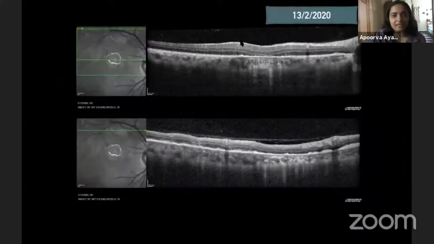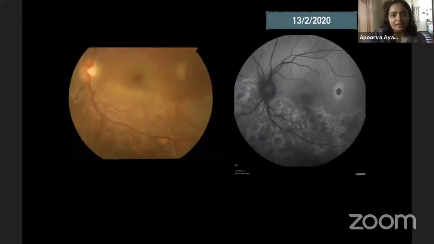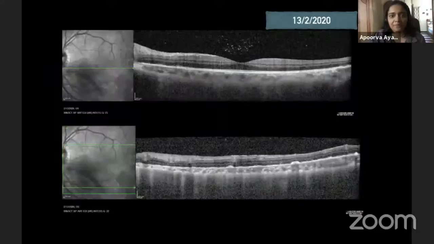This is the OCT. We can see that the scan passing through the healed area has a collapse of the outer layers, and the scan passing through the active area has this kind of RPE thickening and some expansion of the outer retinal layers over here. This is the left eye, and this is again the active margin, which is kind of limiting the old healed areas. Left eye macula looked okay. There were some vitreous cells, however, and again in the left eye the active areas had this RPE thickening.